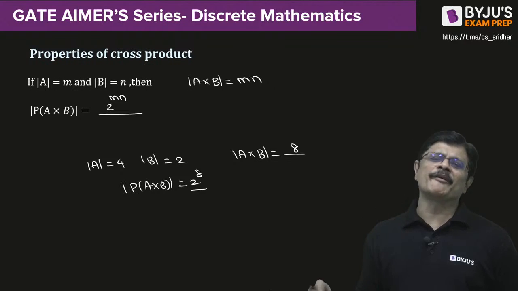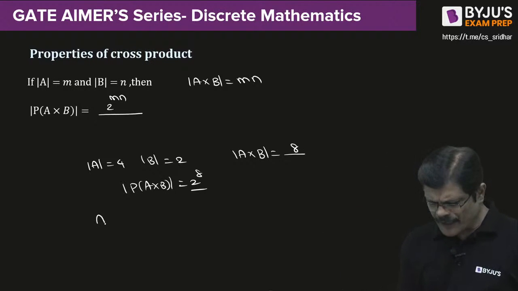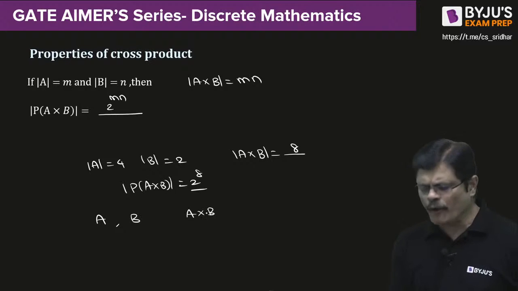And why do we need the power set of A cross B? See, my dear friends, if you have a set A and a set B, A cross B will be the set of all ordered pairs.